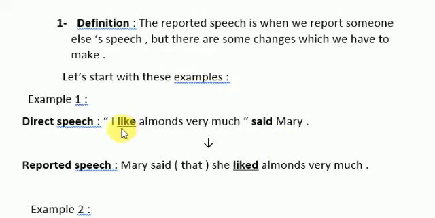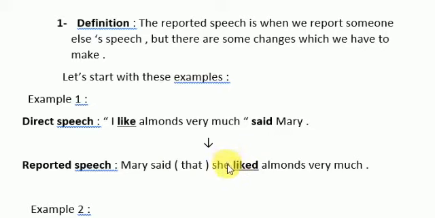"I like," bold and underlined, said Mary, and here also I have underlined and made the verb liked bold. This means I have made some changes within this verb. I have transformed my sentence into a reported speech.